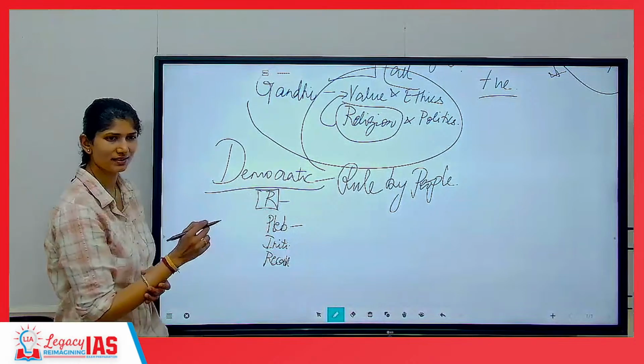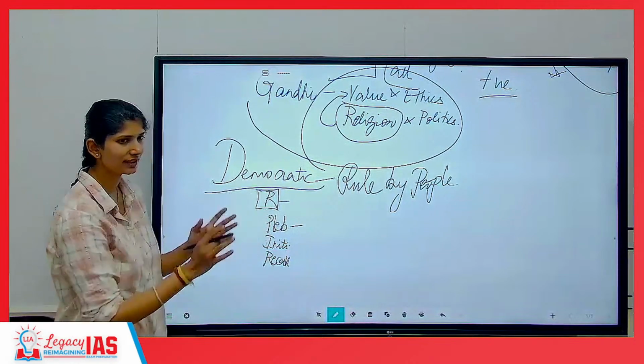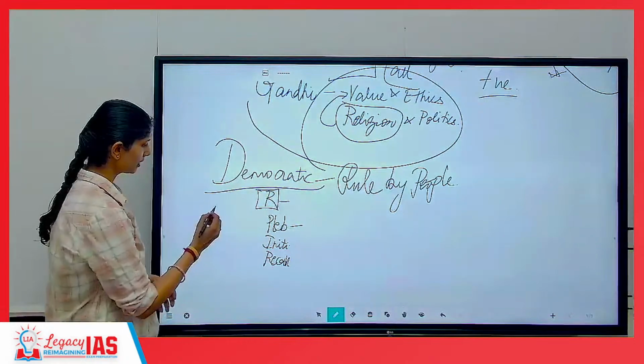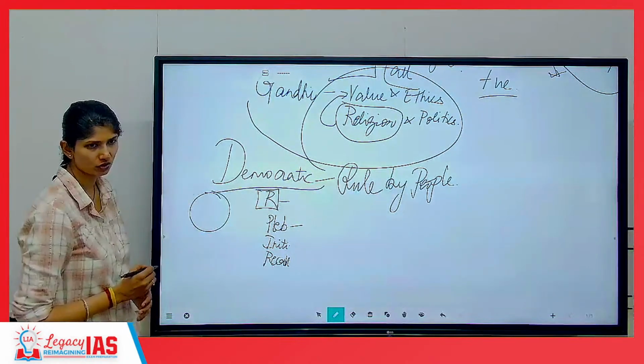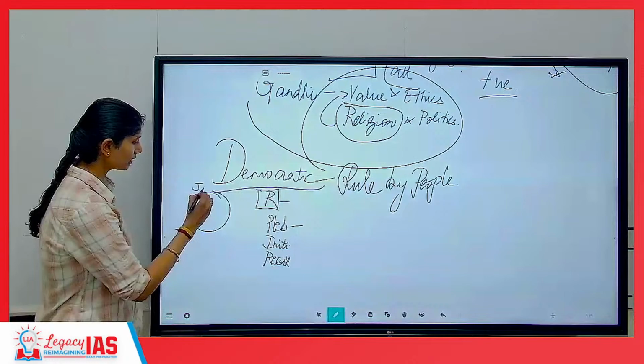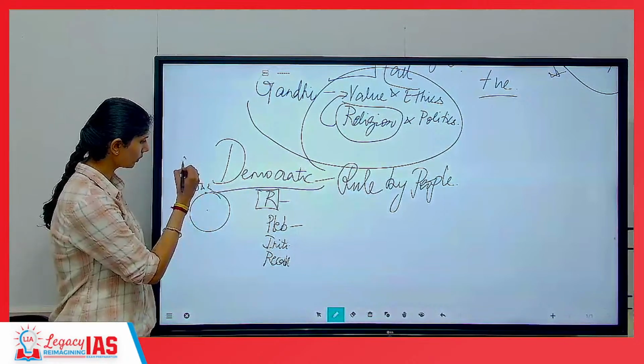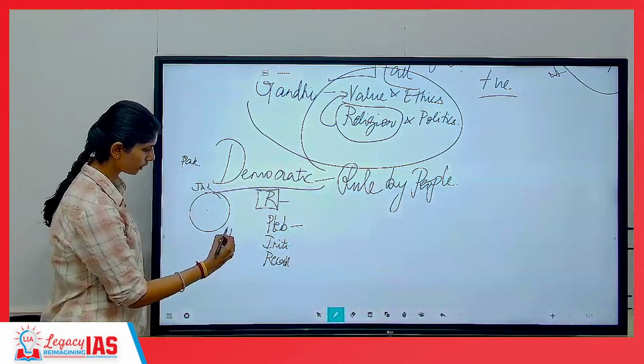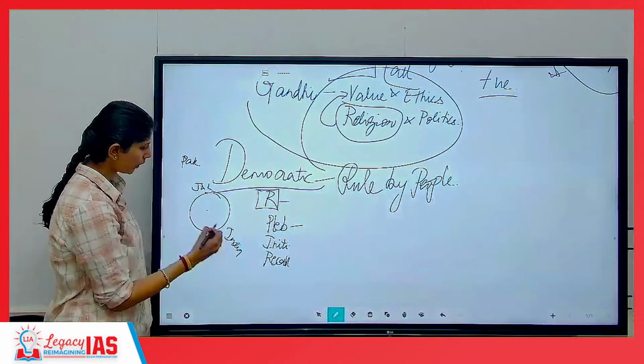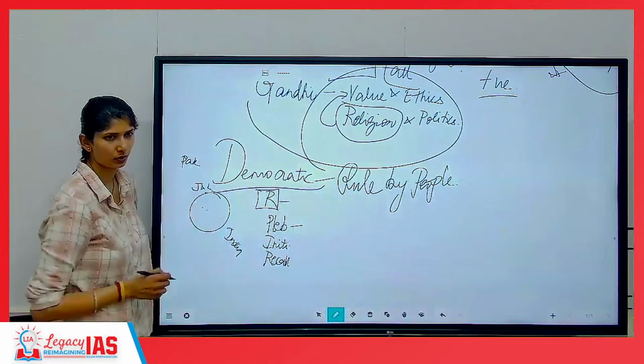Referendum and plebiscite seem similar, but plebiscite is strictly used for partition times. Let's take the place of Jammu and Kashmir, where you ask the people whether you want to go to Pakistan or whether you want to go to India. Whichever one they pick, it will go there.